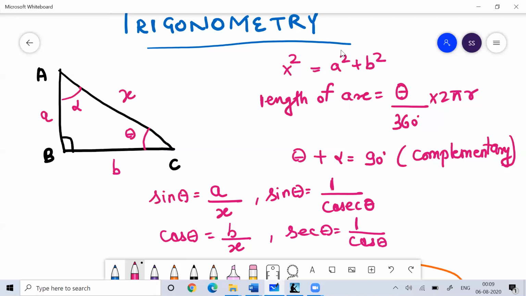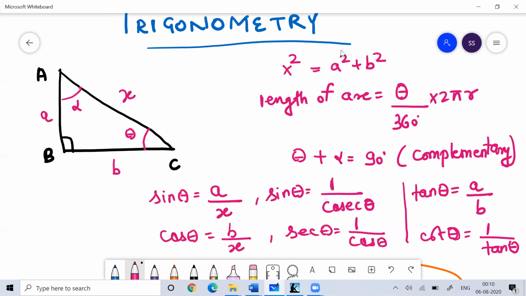Now the next trigonometric ratio you should know is tan theta. Tan theta is basically perpendicular divided by base, while the inverse of tan theta is called cot theta. So everyone has the basic knowledge about sine theta, cos theta, cosec theta, sec theta and cot theta.